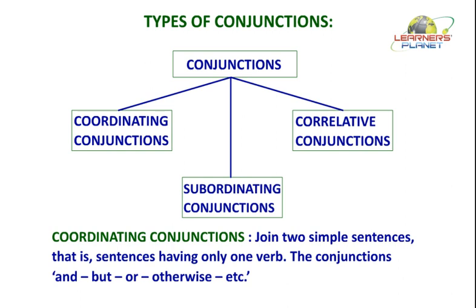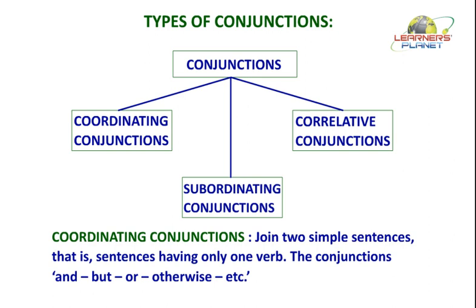We have seen quite a few conjunctions in the previous years. Let us now learn to classify these conjunctions into their various categories. Conjunctions can be divided into three main categories: coordinating conjunctions, correlative conjunctions, and subordinating conjunctions.